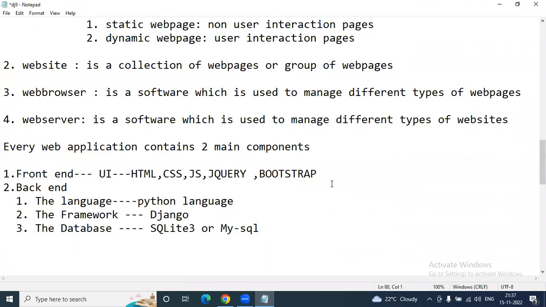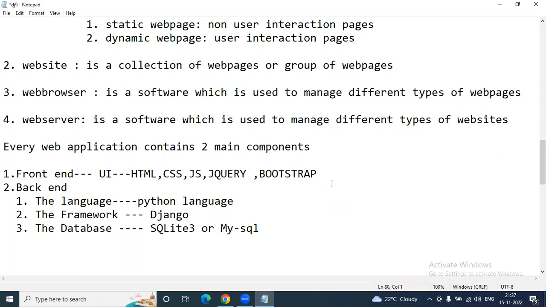So this is completely the front end and back end of applications. For the framework, Django is the best choice. Why? Because it is fast, secure and scalable. Django is the most popular web application framework for Python. Django provides a built-in database, which is nothing but SQLite, and it is the best choice for maximum applications and functionalities. In case you want to do operations with MySQL, you can integrate with MySQL, or with MS SQL. Oracle is also possible. And why is Python the best choice? Because it is simple and easy to learn, a lot of libraries are there, and we can reduce the code using Python scripts.